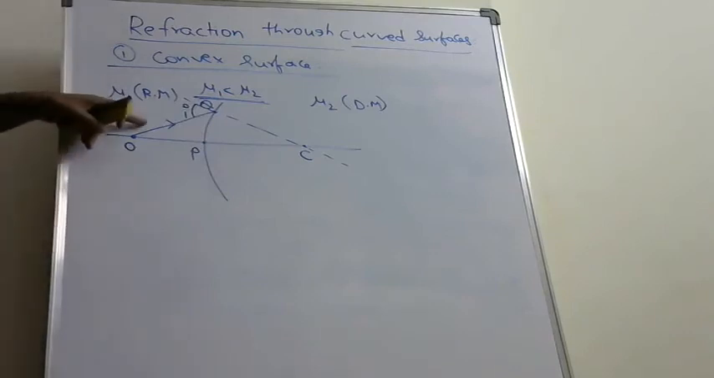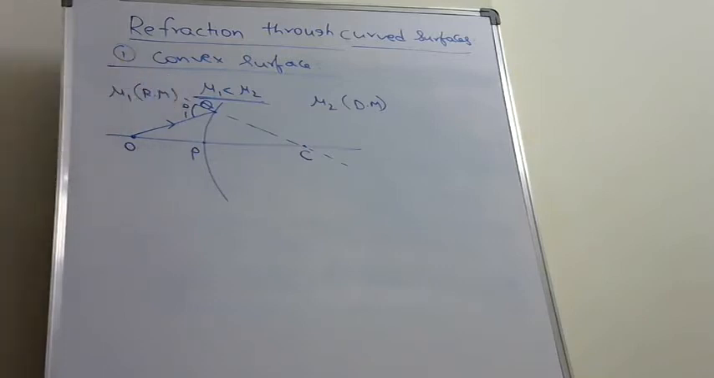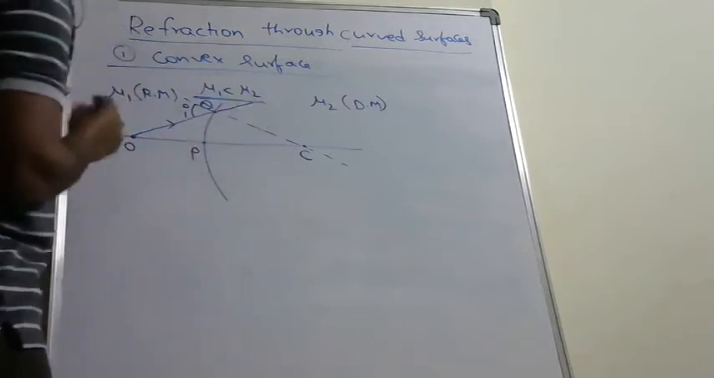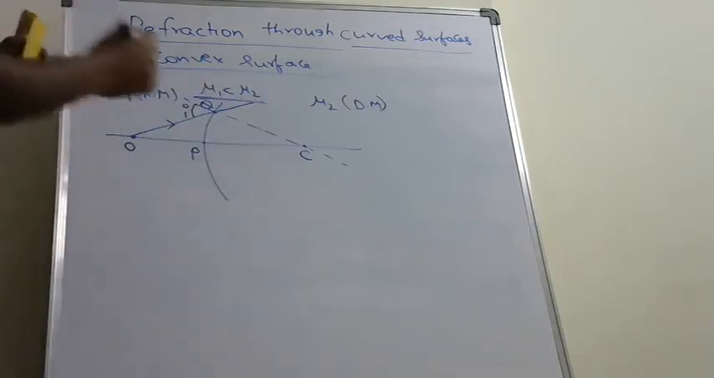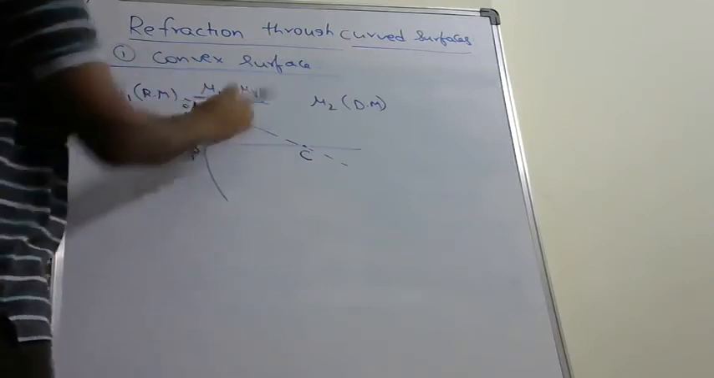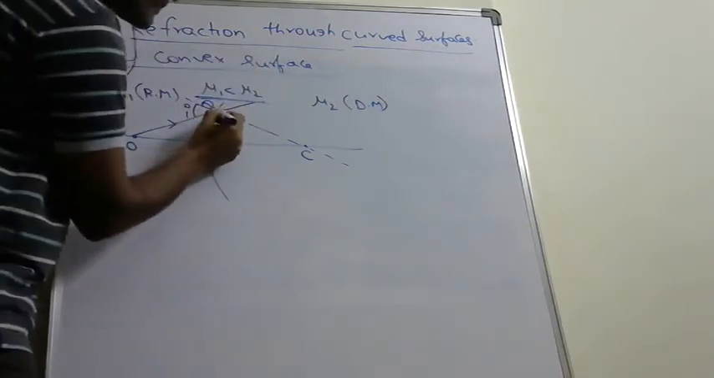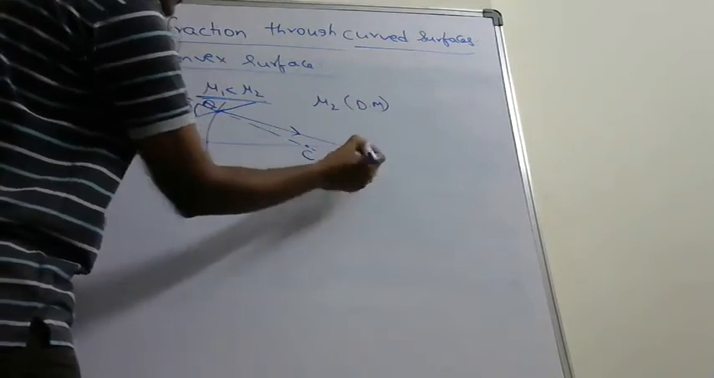This is the incident ray traveling in the first medium, that is rarer medium, makes an angle I with the normal, that is called angle of incidence. This is the actual path of the light. But due to change in the medium, it bends towards the normal. This is actual path, this is normal. So towards normal means it bends downwards, and meets the principal axis at this point.